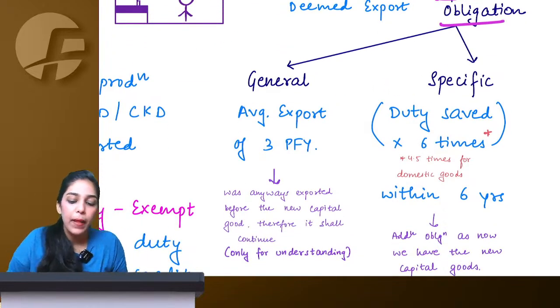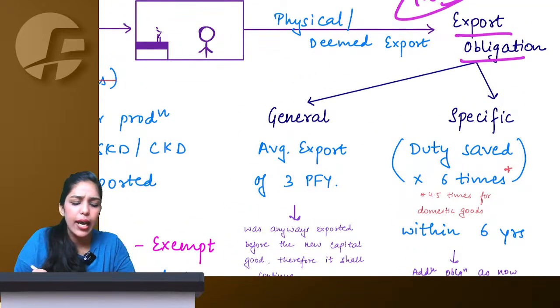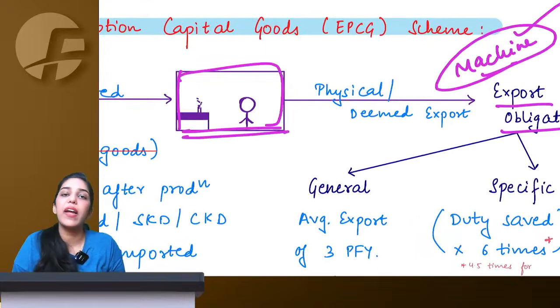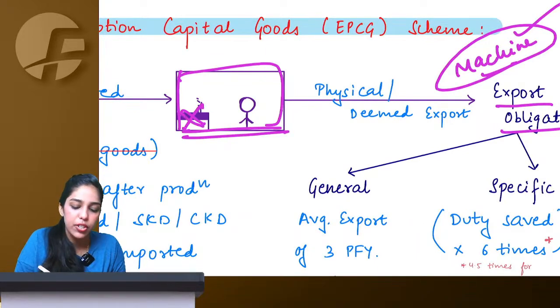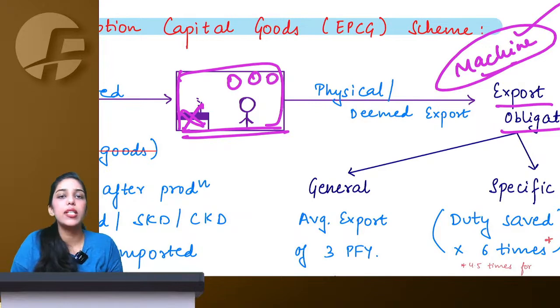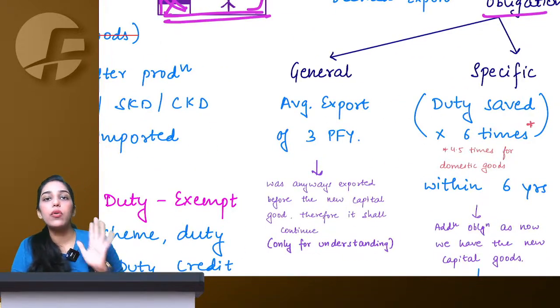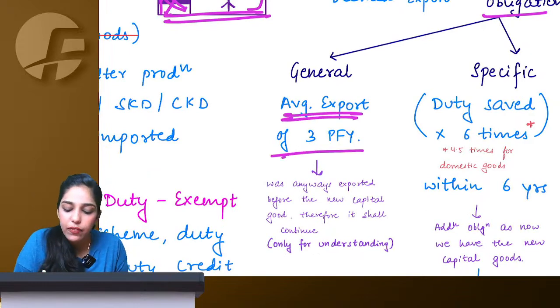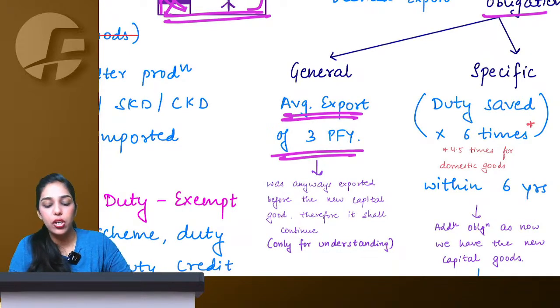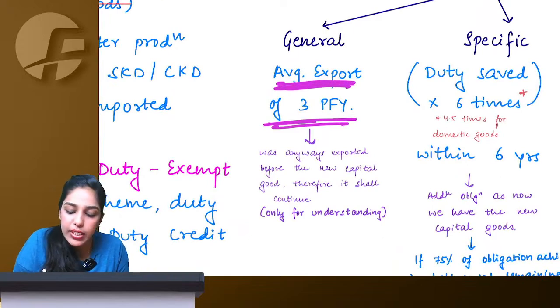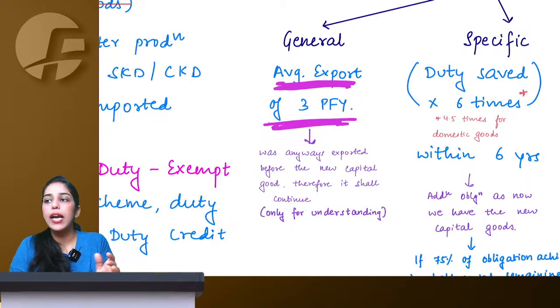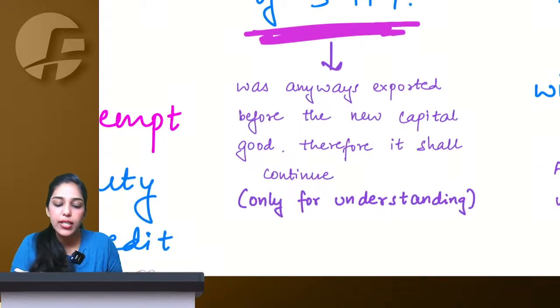Now they are saying, before the machine, I already had this factory running and I was not having this machine. I was having some other small machines. At that point of time also I was exporting something. So they are saying that you need to continue. Whatever was your average export for the preceding 3 financial years, that was anyways there without the machine, and you cannot reduce it.